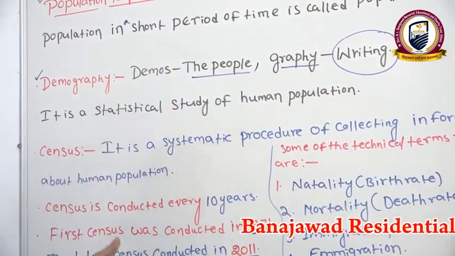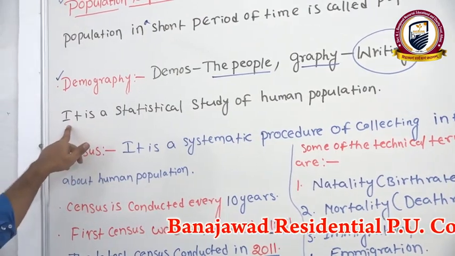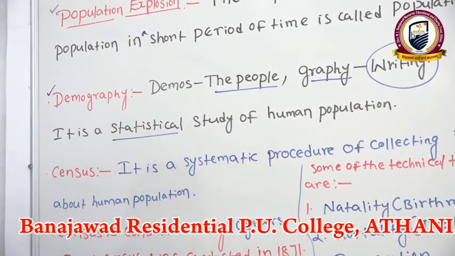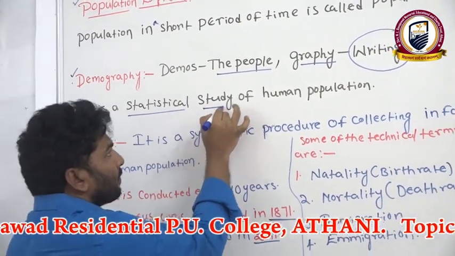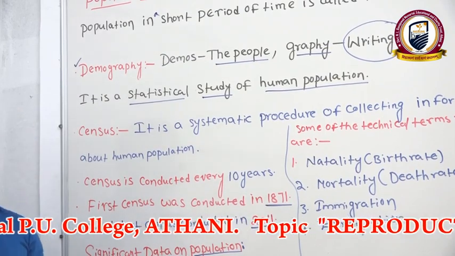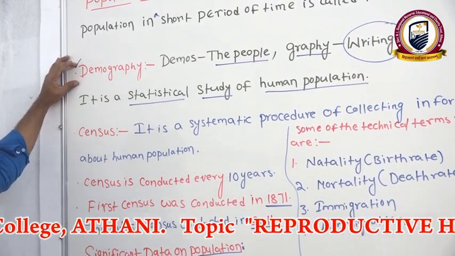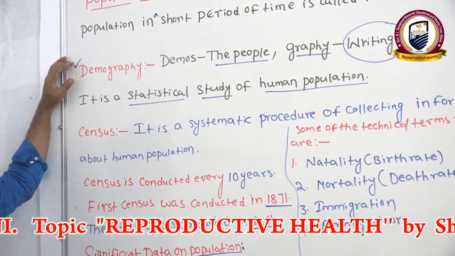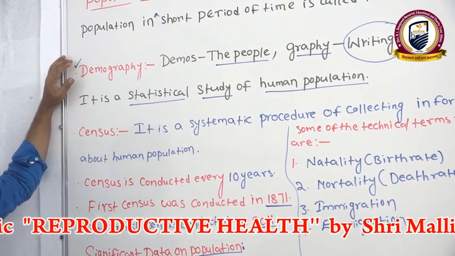Now we can see the definition of demography. It is a statistical study of human population. We can say it is demography. Sometimes they ask it as a 1 mark question, or sometimes it is given in the NEET exam.